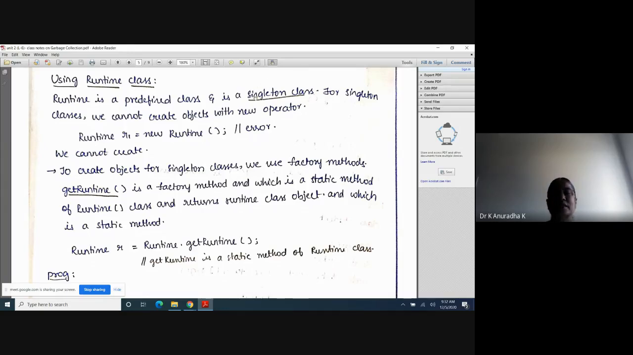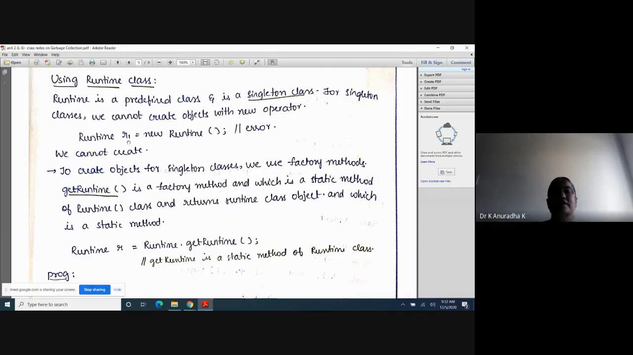What is the importance of singleton classes? For singleton classes, we can't create objects with the new operator like normal classes. Student is a normal class, so we can create an object for the Student class with the new operator: Student s1 = new Student. But for singleton classes, we can't create objects with the new operator. Without creating objects with the new operator, how do we access the members of a singleton class? We must create objects to access the members of a class, but for singleton classes we can't use the new operator.